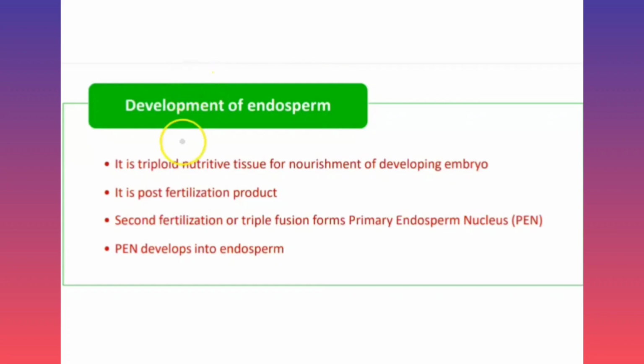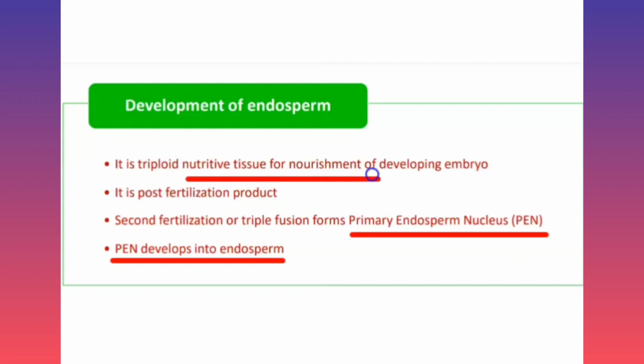And the product of second fertilization is triploid primary endosperm nucleus, and the triploid primary endosperm nucleus develops into the endosperm, and endosperm is the nutritive tissue which gives nutrition or nourishment to the developing embryo. So that's why development of endosperm occurs.